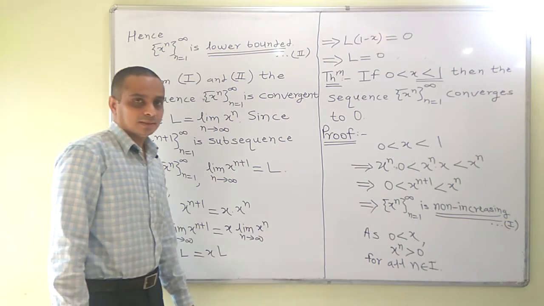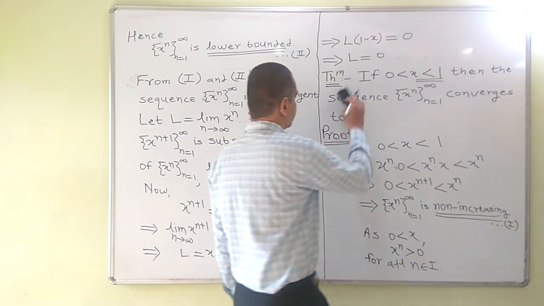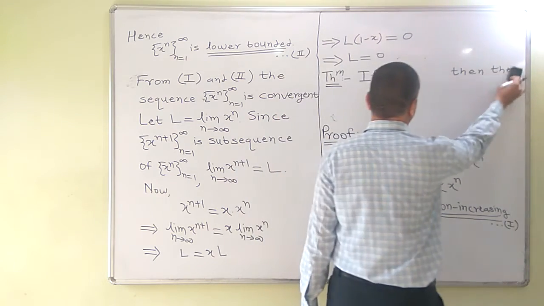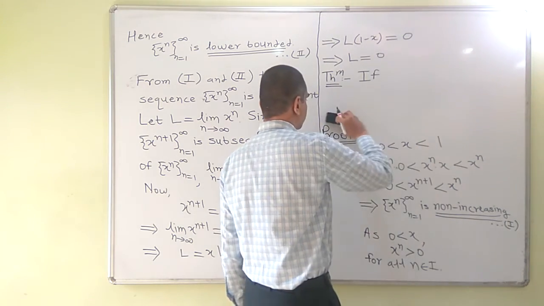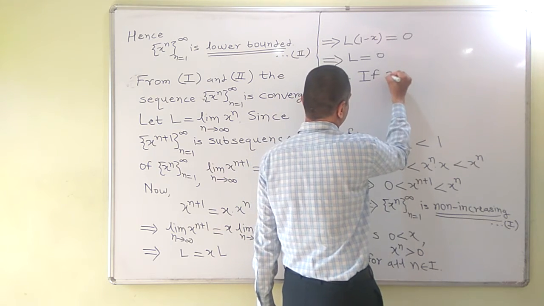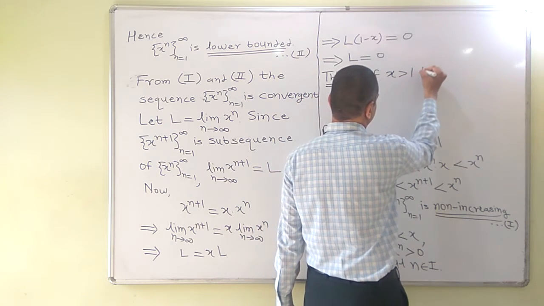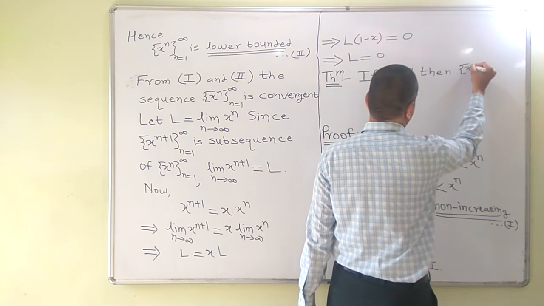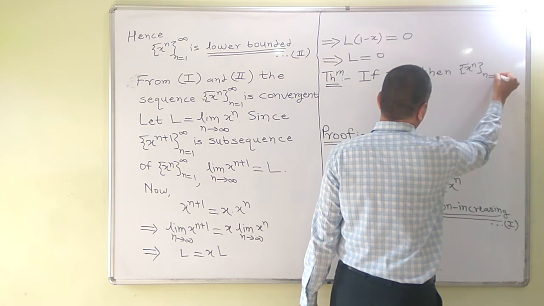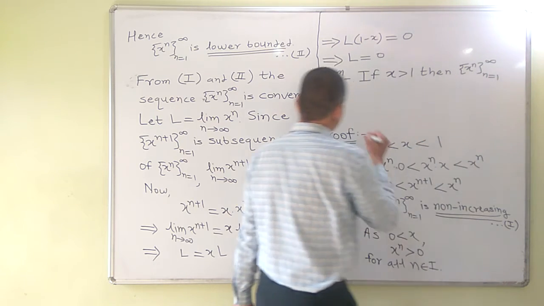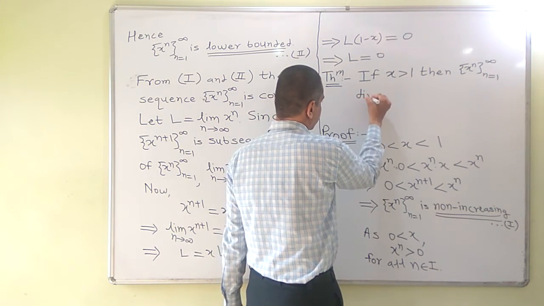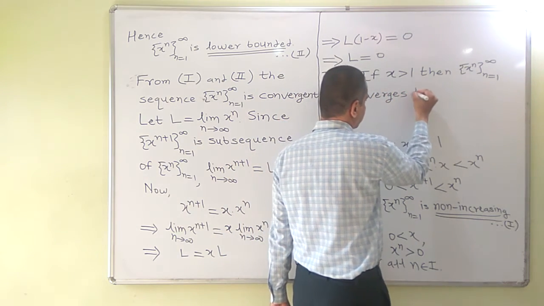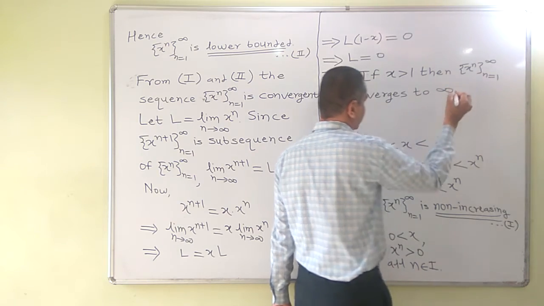Let us see another result. If x is greater than 1, then x raised to n, n equal to 1 to infinity, diverges to infinity.